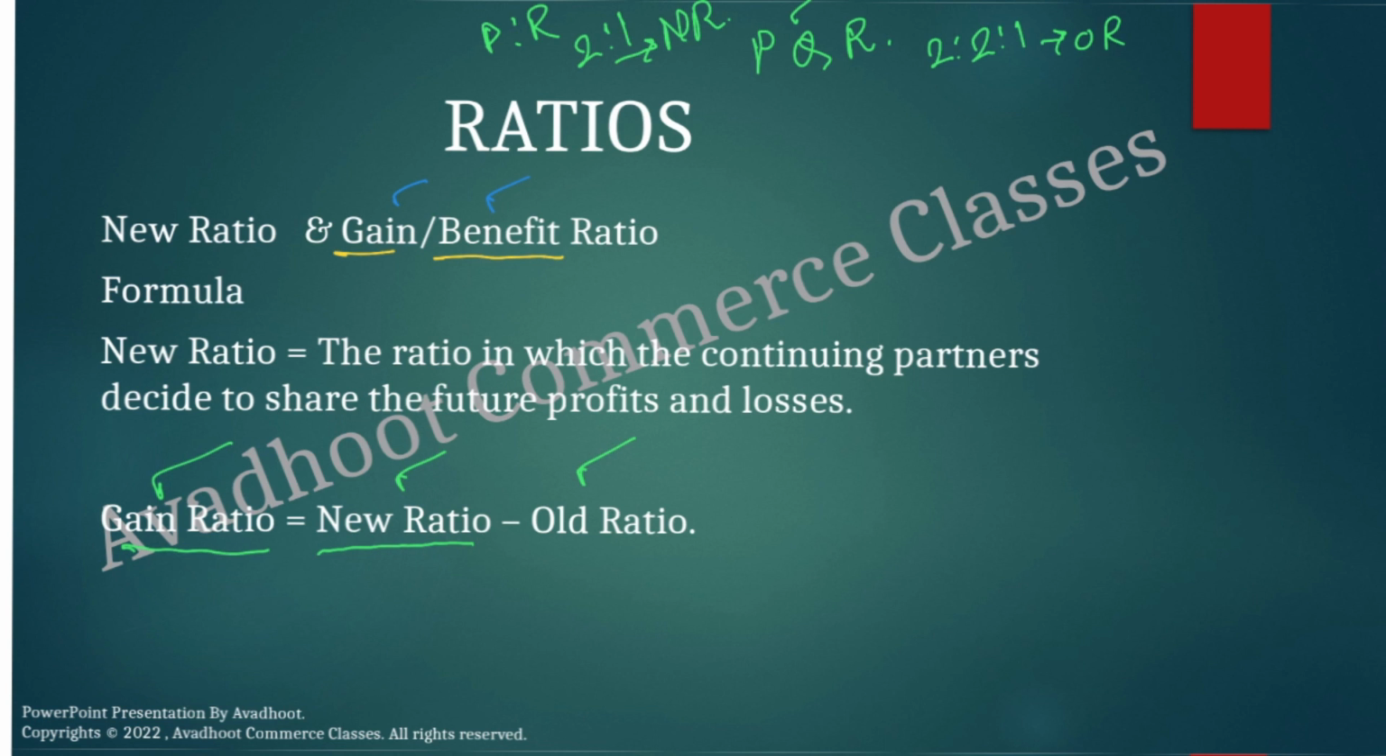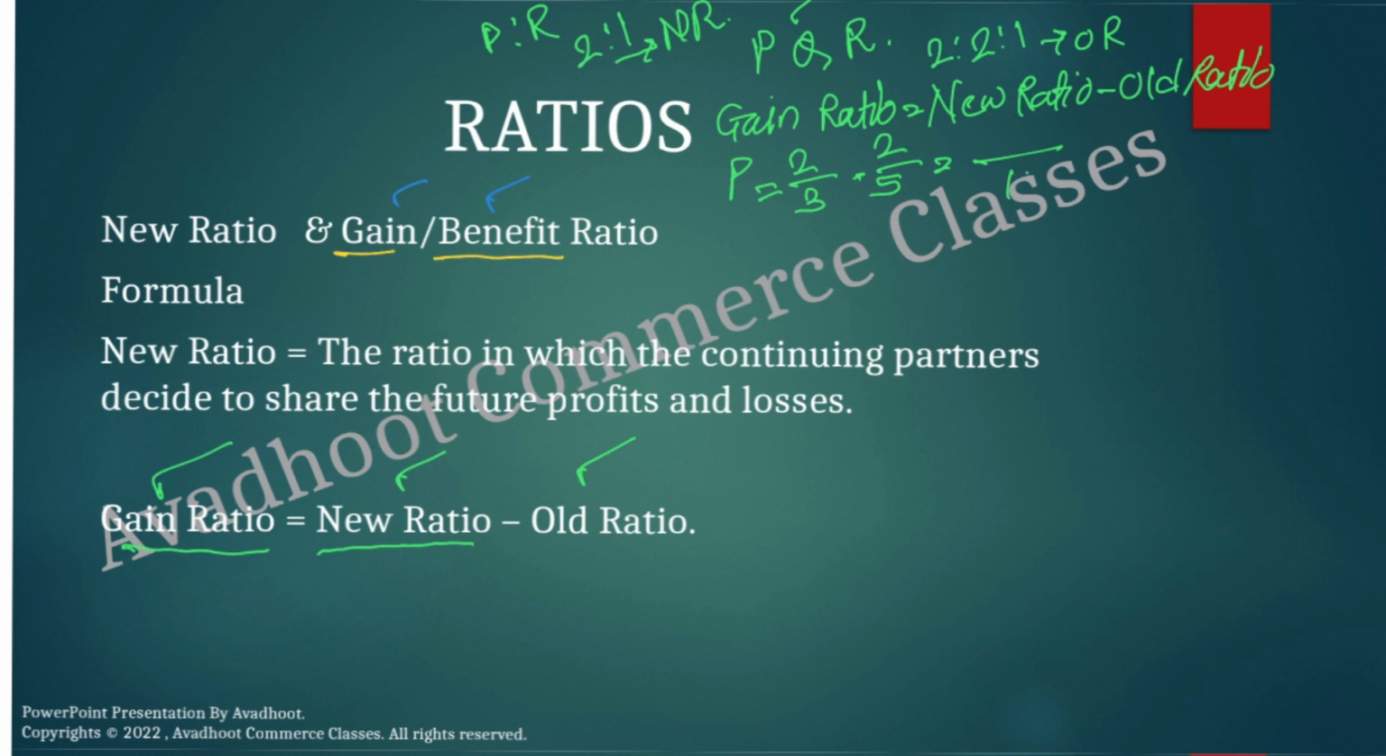Therefore, how to calculate the gain ratio? Our equation is gain ratio is equal to new ratio minus old ratio. Here, for P, the new ratio is 2 upon 3, because it is 2 is to 1, minus the old ratio 2 is to 2 is to 1, which means 2 upon 5. The LCM here is 15: 3 5s are 15, 5 3s are 15, so 5 2s are 10 minus 3 2s are 6. Hence, it comes to 4 upon 15.